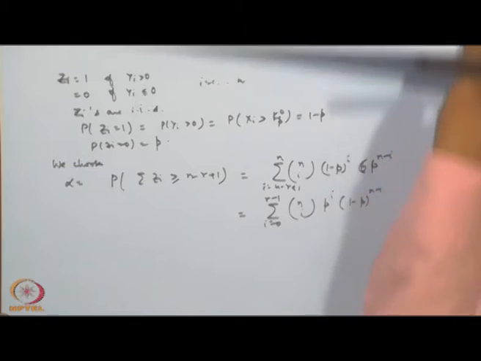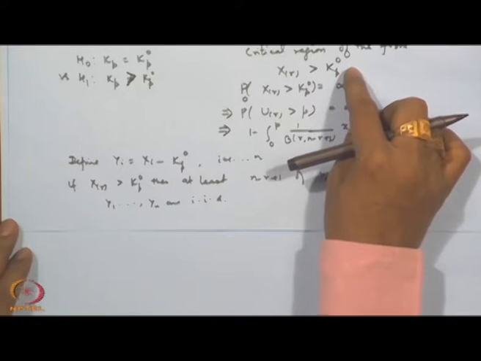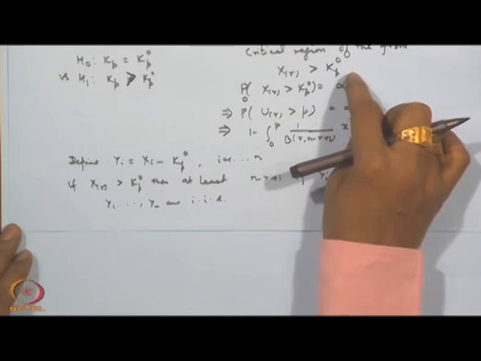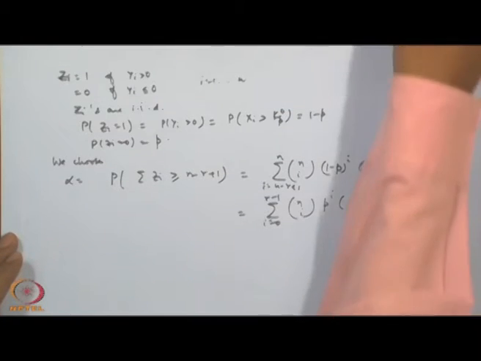One may think alternatively: we can consider X_(r) greater than c, and then we choose c such that this probability is equal to alpha. So, that can be another way of looking at this.